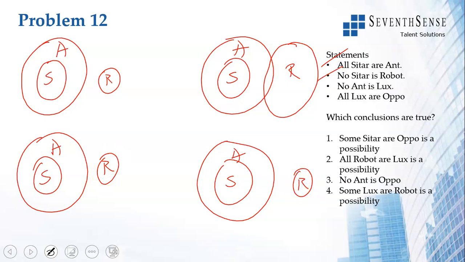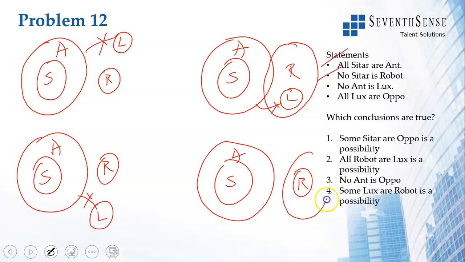No ant is lux. Okay, so I'll write lux here. No ant is lux. It means for ant and lux there should not be any connection. Right? Ant and lux, there is no connection. So this is also taken care of.